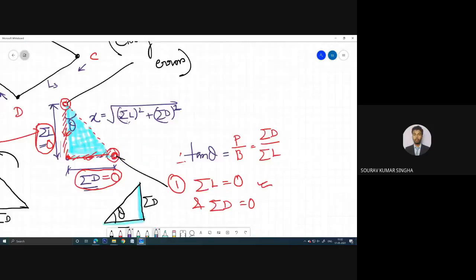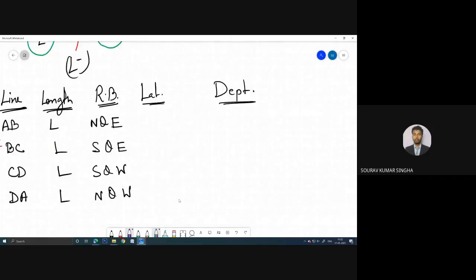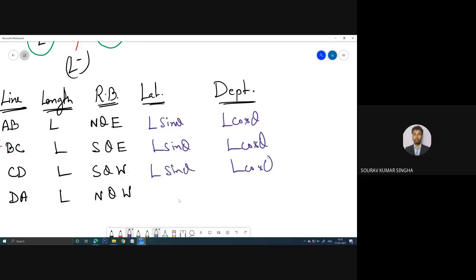So we just write over here, what is latitude? Latitude is L sin theta, I said, and departure is L cos theta. Same thing, you just need to copy: L cos theta, L sin theta, L cos theta, and L sin theta.